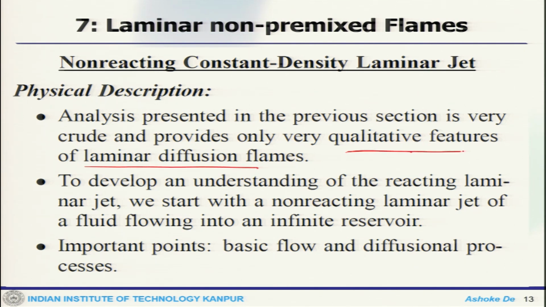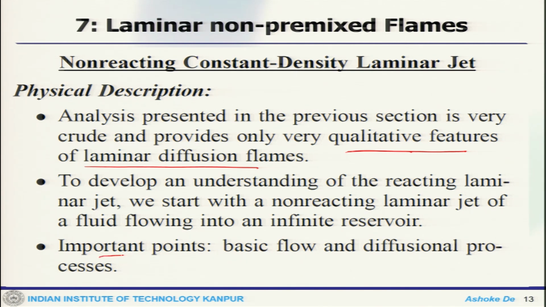It is not very quantitative, but one would always like to have a quantitative description. So, to have a detailed understanding of this reacting jet, we will consider this constant density situation and then do the analysis.